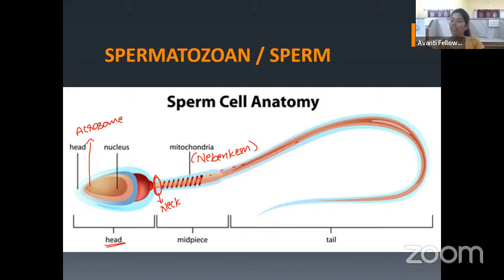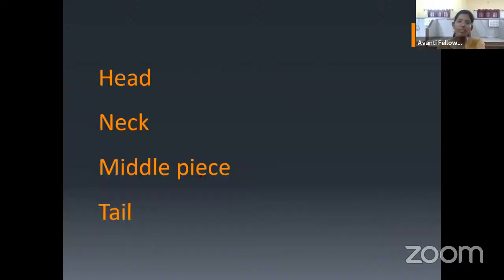Okay, next is the tail. And what does the tail do? What is the use of a tail in the sperm? Yes, we all know the tail will be helpful in the movement of a sperm. That's it. So this is the structure of a sperm, and let me write again.